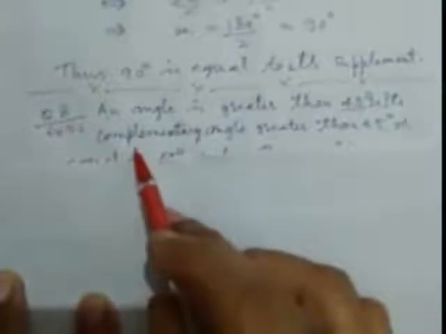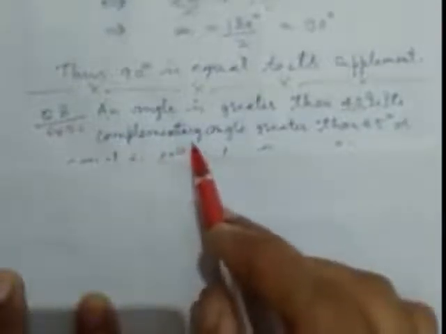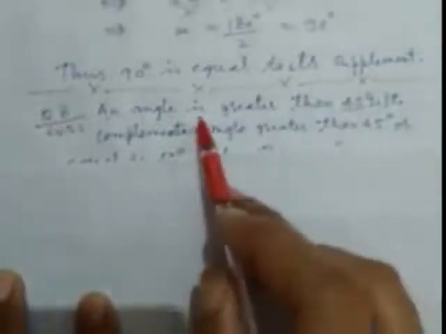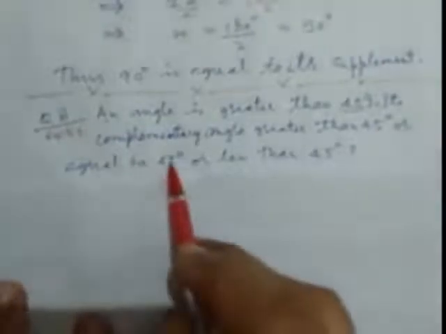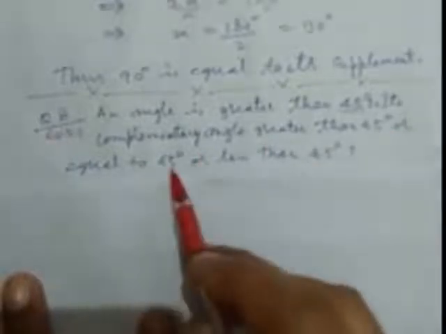The question demands that we check the complementary angle of a given angle. The given angle is greater than 45, and it asks whether the complementary angle is greater than 45. Now we check whether it is equal to 45 or less than 45. We have three options: greater than 45, equal to 45, or less than 45. Now we check. So this is our solution.